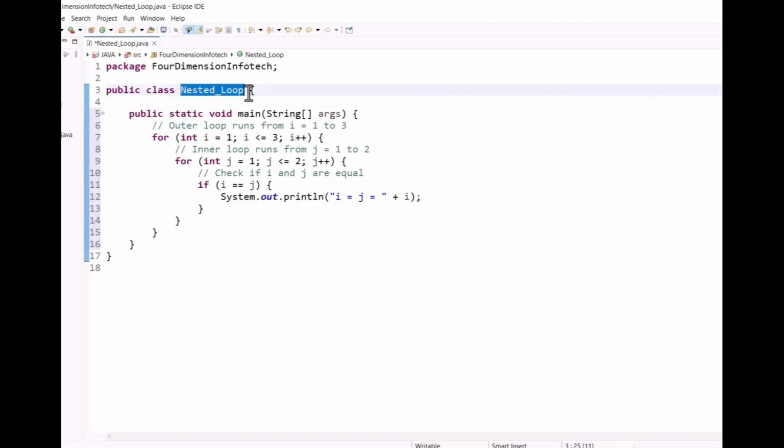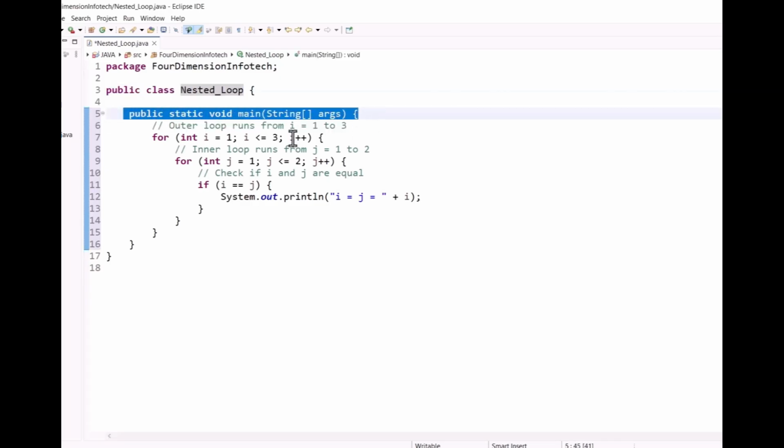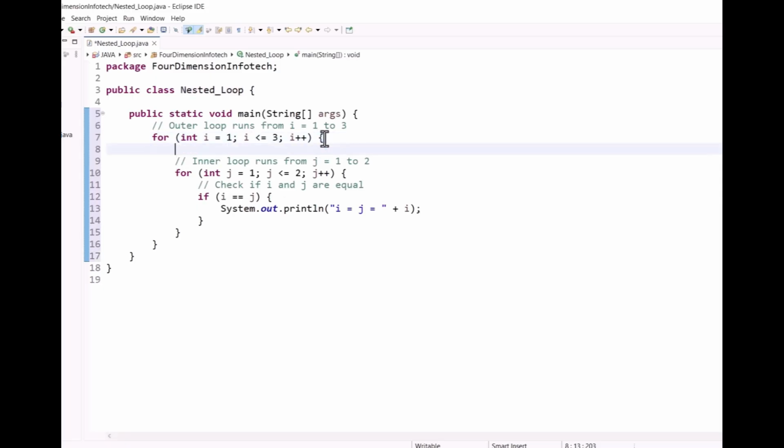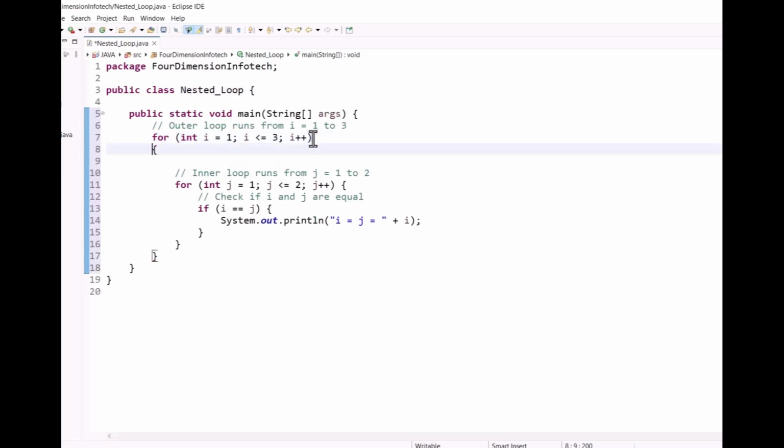Here we will write the code for the nested loop. First, the package, and the class as NestedLoop. Then here we will write the main method, public static void main(String[] args). First of all we have the outer loop from i equal to 1 to 3, so for int i equals 1, i is less than or equal to 3, i++. Okay, this is the outer for loop.